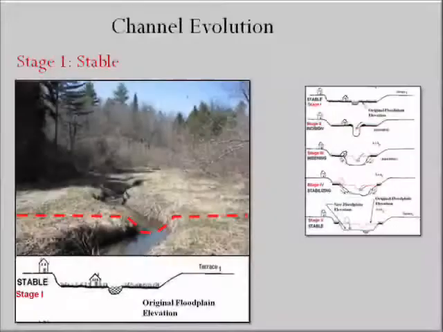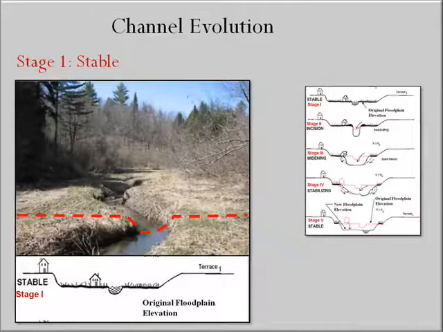In stage 1, the river is in equilibrium. The channel has the right combination of depth, slope, and roughness to generate the flow power required to transport its sediment load. The channel is also well connected to its floodplain, upon which it can spill and dissipate the erosive energy associated with high flows.